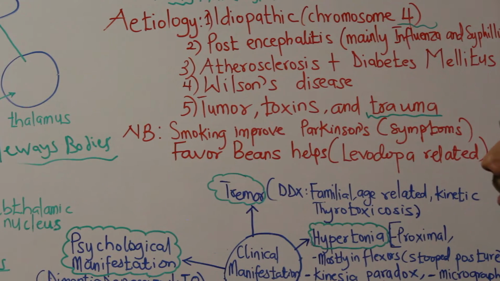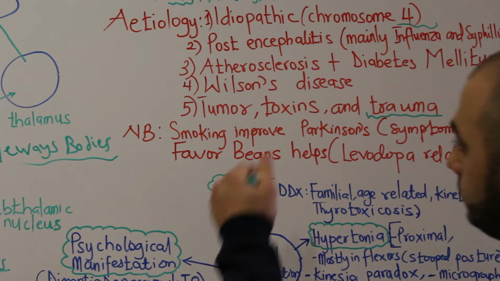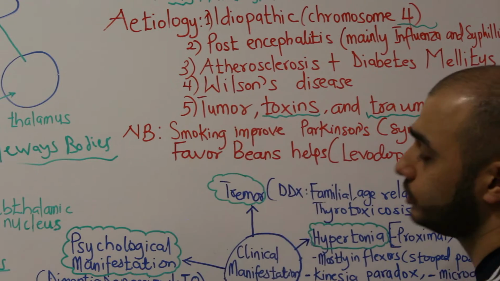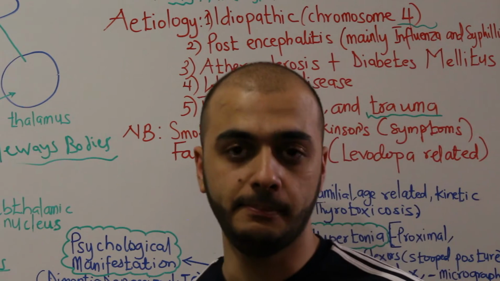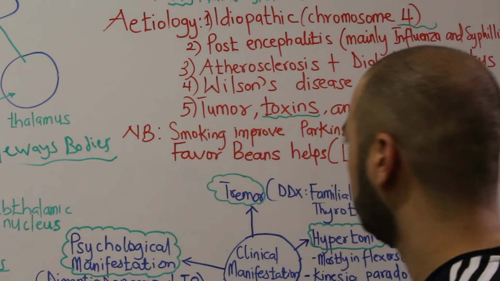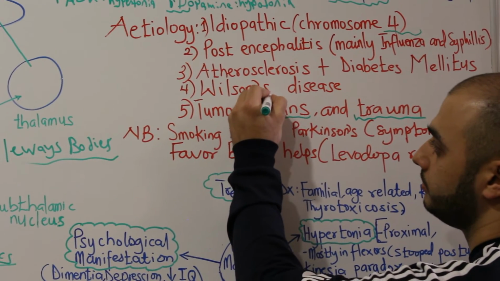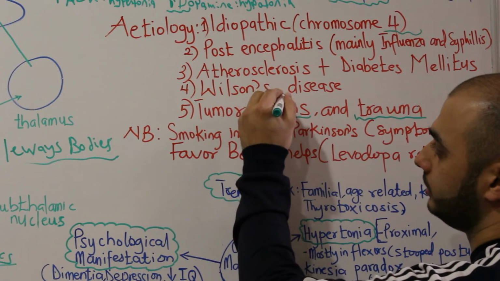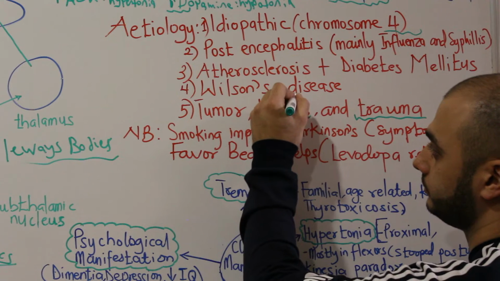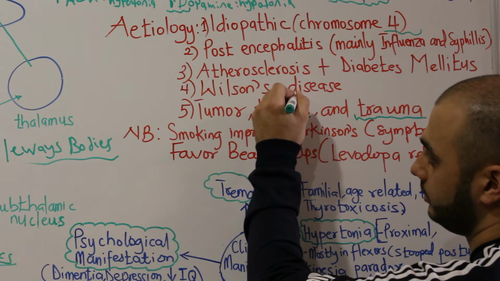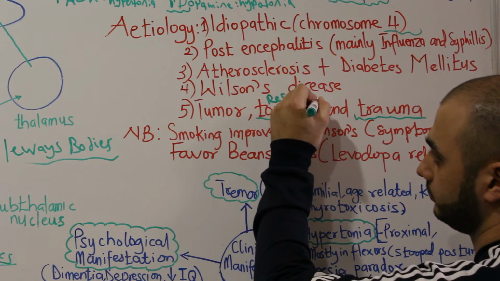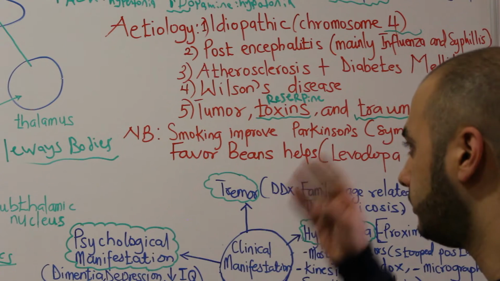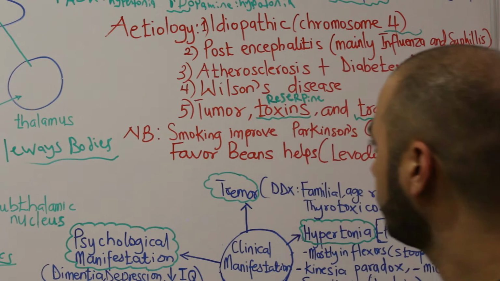And toxins and tumors. Toxins can also be drugs. Which drug can cause Parkinson? Mainly there's a drug called reserpine. We know this drug for hypertension, reserpine. And any other toxins.